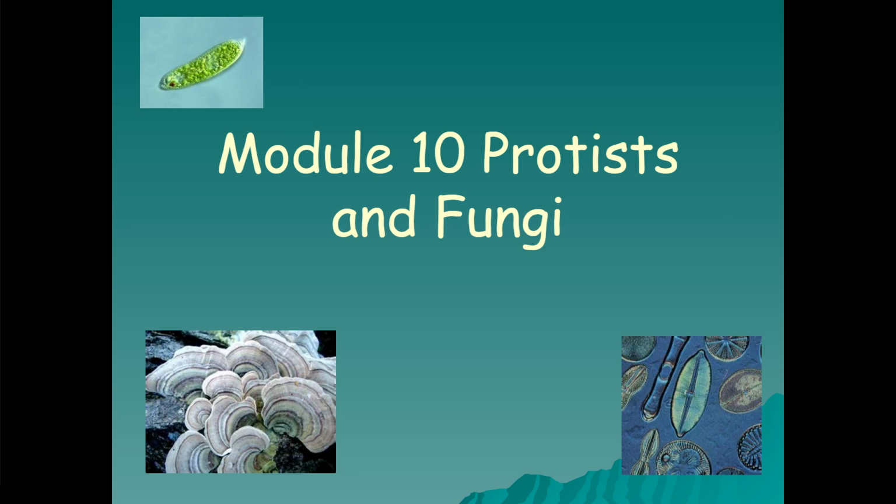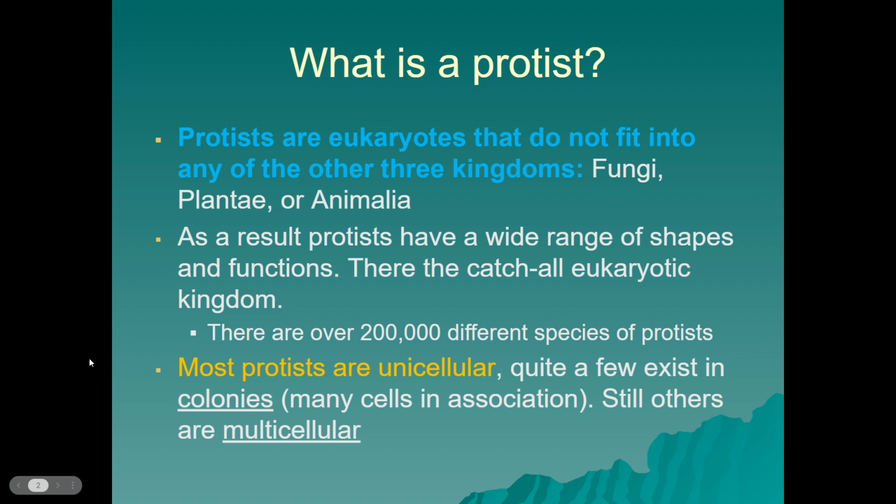Today we're going to be looking at Module 10 over protists and fungi. So we'll begin with what is a protist? They are eukaryotes, so they have a nucleus, but they don't really fit into any of the other three kingdoms in domain Eukarya. The other three kingdoms being fungi, plantae, or animalia.